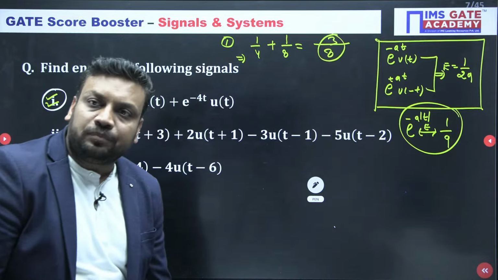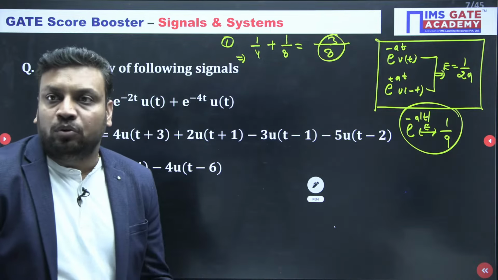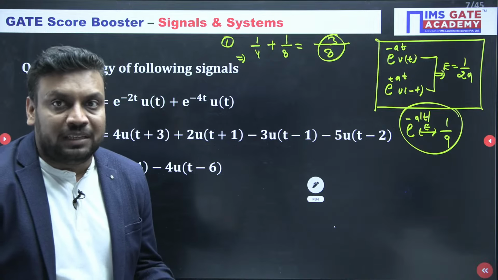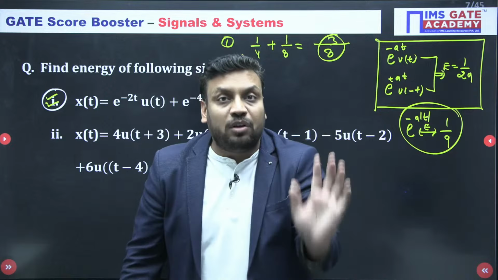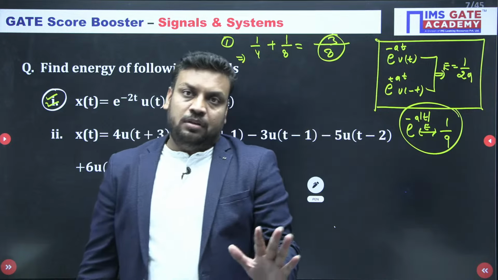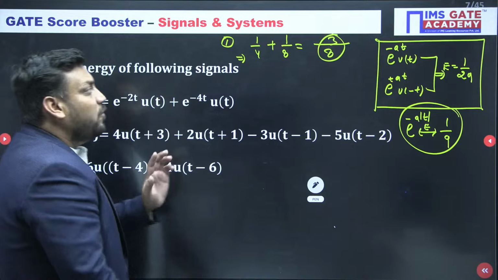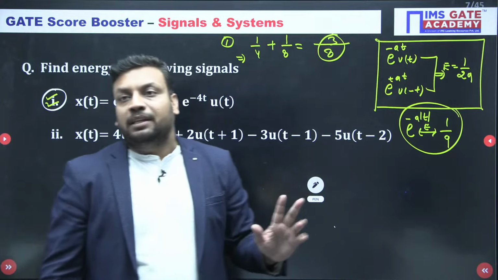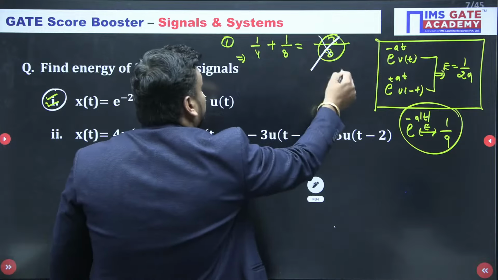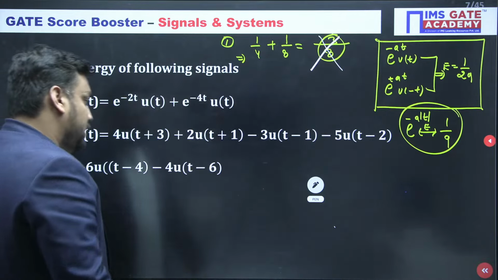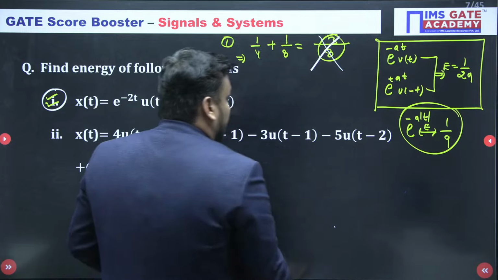Yes or no? Shraddha, even Nutan, all are getting the 3 by 8 answer, and they are getting it because they know the concept of energy. Now, in option A, 3 by 8 is given, and 3 by 8 is wrong. Why is it wrong? Because what is the energy formula?